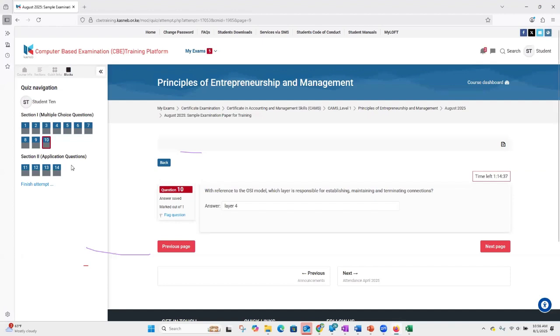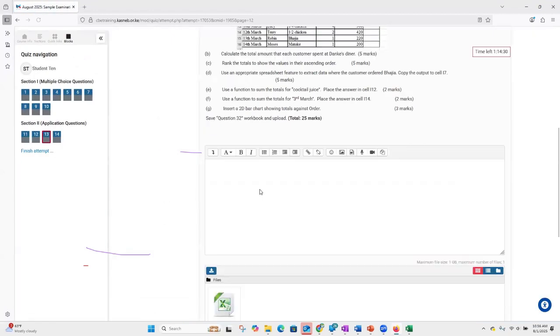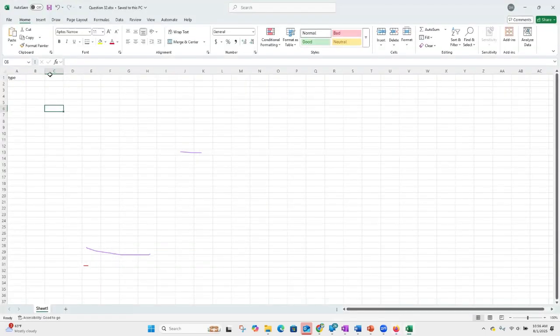Okay. Now, at this point, before I submit, there is one thing that probably I've left out that I need to show you. So let's say you happen to have uploaded a document, like now the Excel document. And remember, we didn't type much on the Excel document, but probably you have part B and you have part C and you have part D, and you have added them to the Excel.